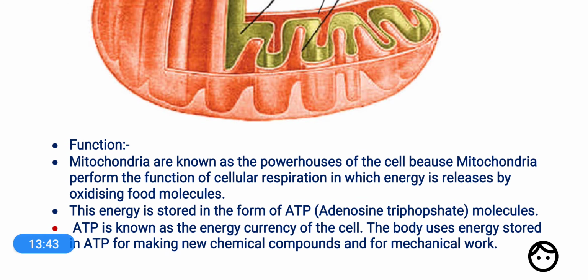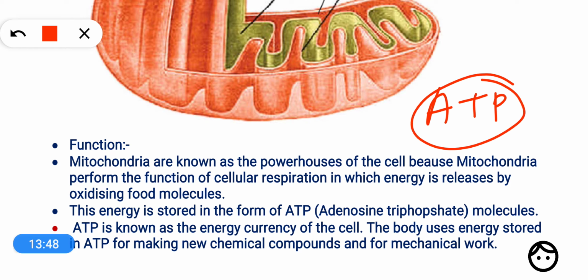Now these ATP molecules which are produced in mitochondria are called the energy currency of the cells. Why? Because ATP molecules are then distributed to the cell, and wherever there is a requirement of energy, ATP breaks down into ADP plus phosphate group.